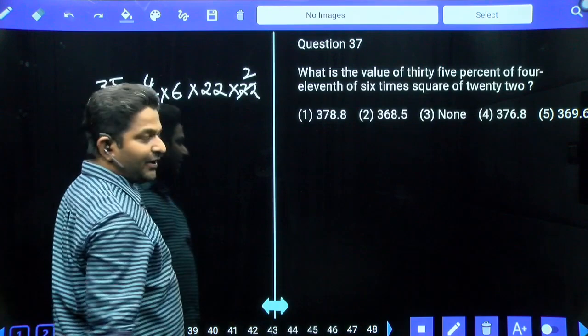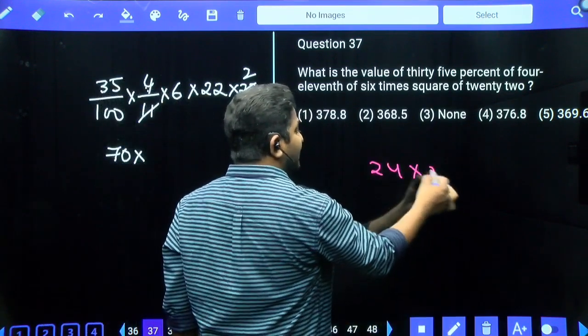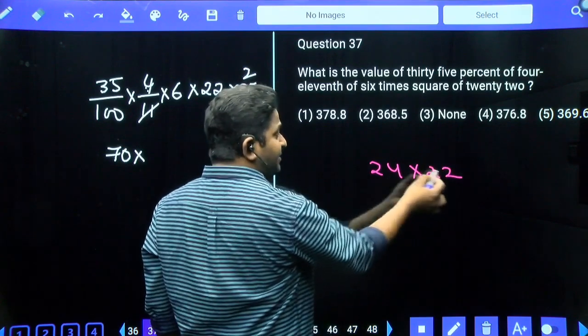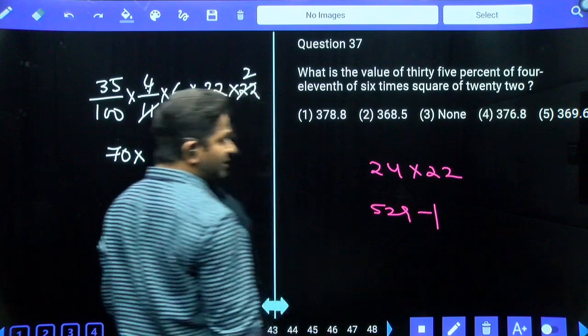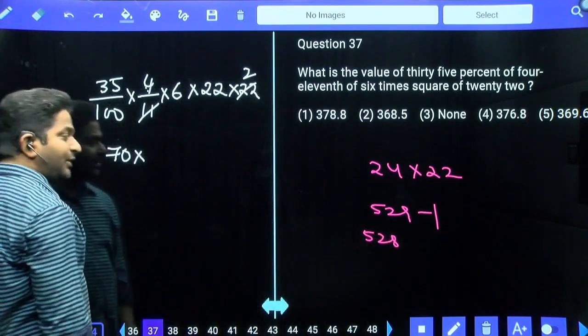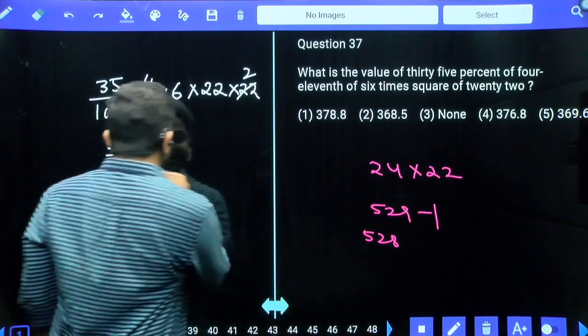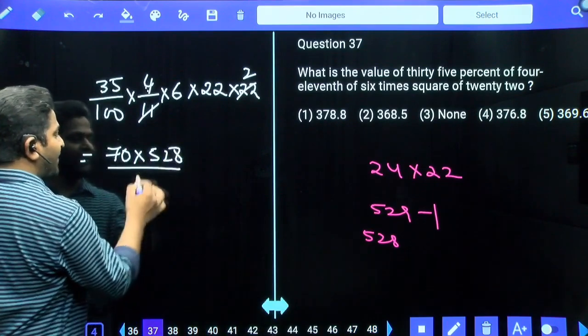24 into 23. 24 into 23, that can be written as 23 plus 1, 23 minus 1. That is 23 square minus 1, which is equal to 528. 528 into 7 we have. Keep the 0 as it is. And also we have divided by 100.